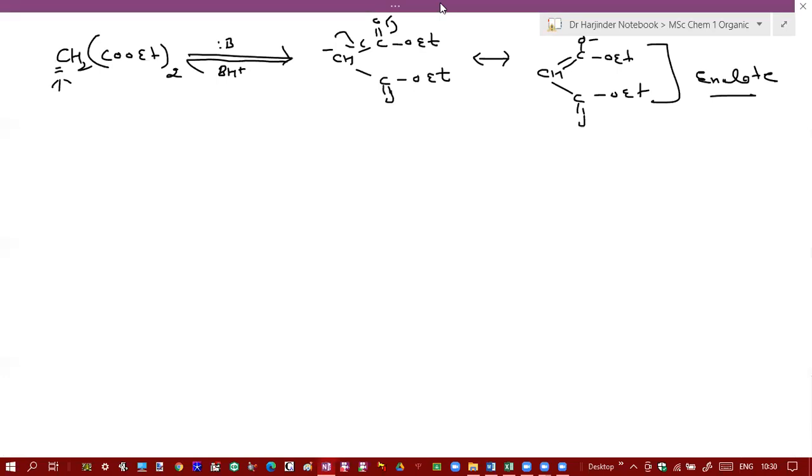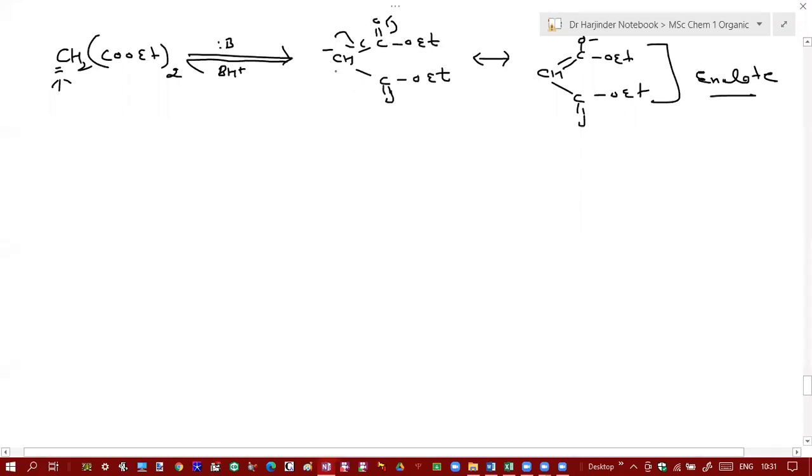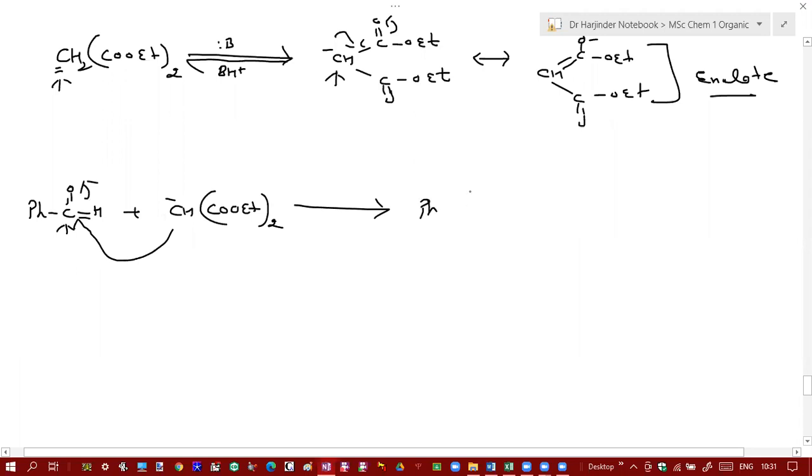Now, what will be the next step? Attack on carbon. The attack will be on the carbonyl. So this is your carbon nucleophile. It will attack the electron deficient center, which is of course your carbonyl carbon here. So it will react with it. Beta, these are very, very simple reactions.